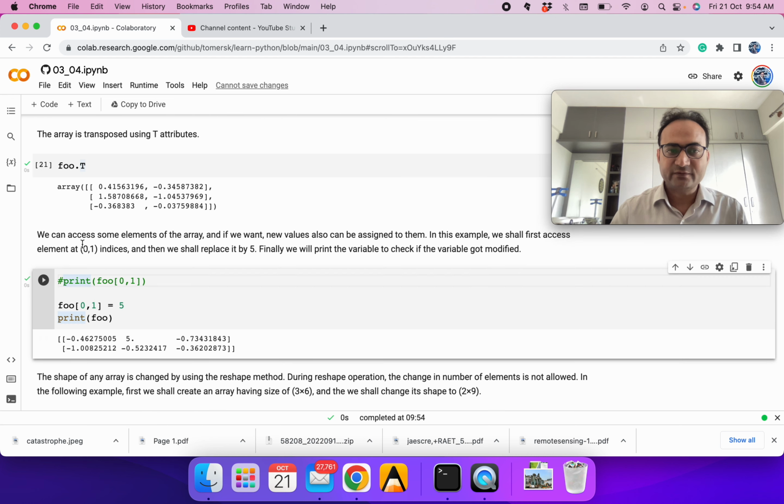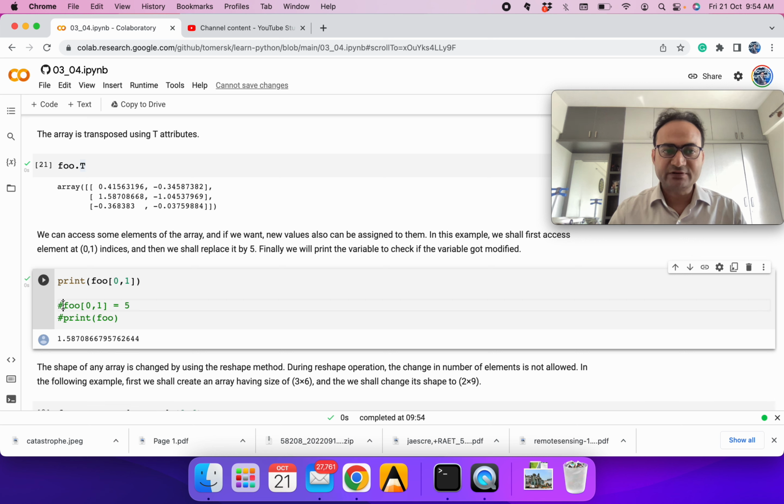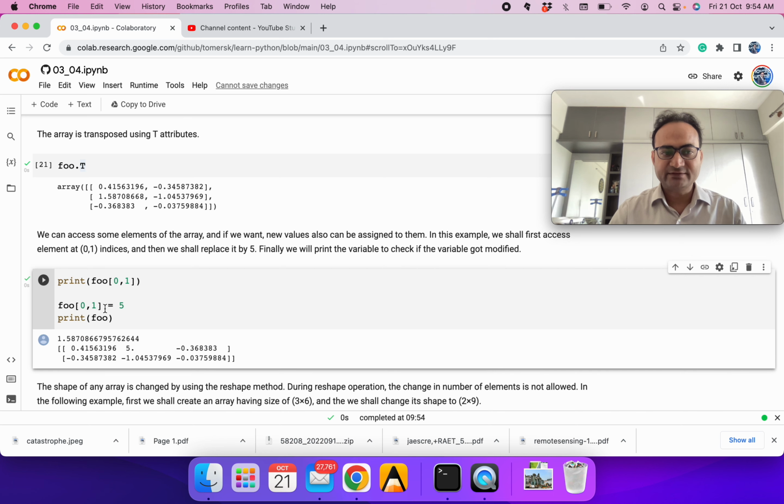We can access different elements. Let's say we will take 0 comma first element. Similar to a one dimensional array, the way we access the element, we can change its value also, so we can manipulate it. Wherever at 0 and 1, this is 0 row first column, we are modifying it with 5, so we are replacing it with 5. This is just to demonstrate you can change the value.